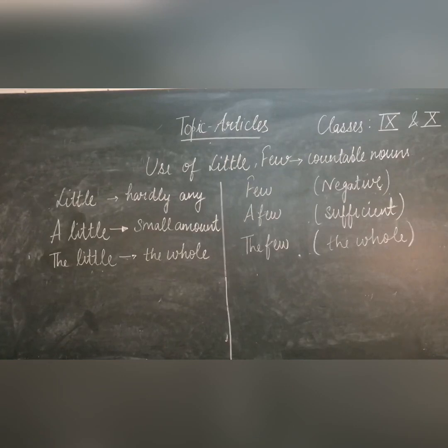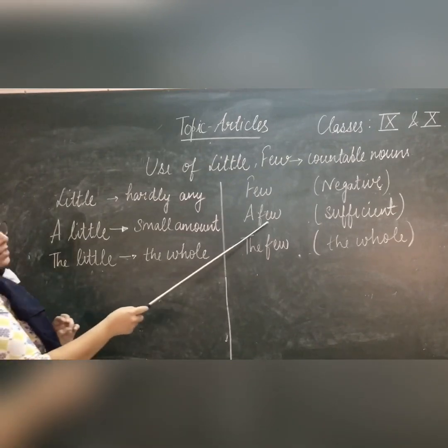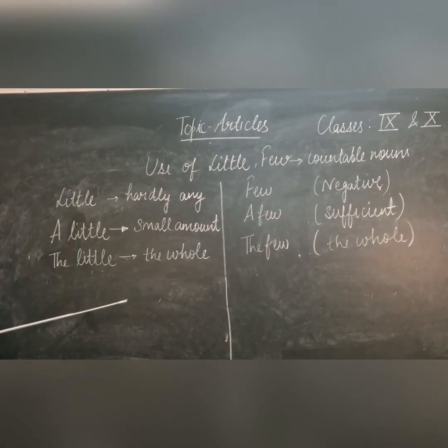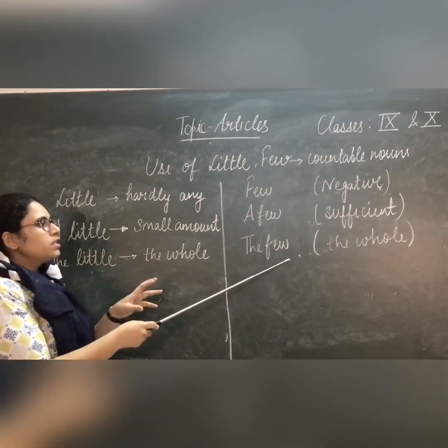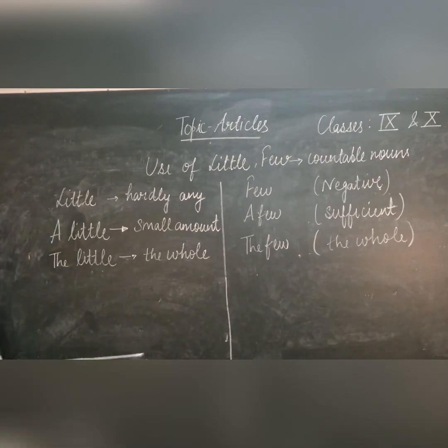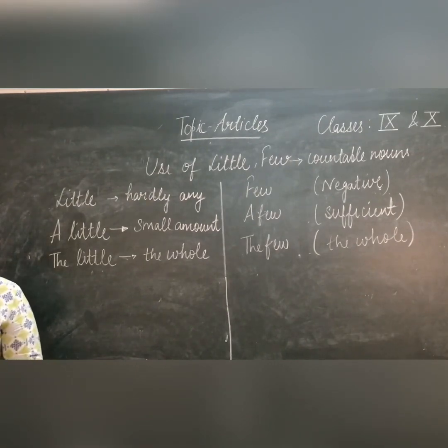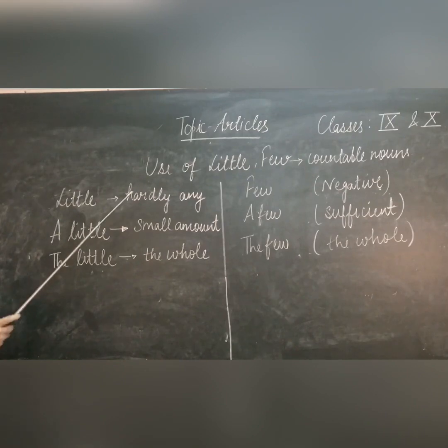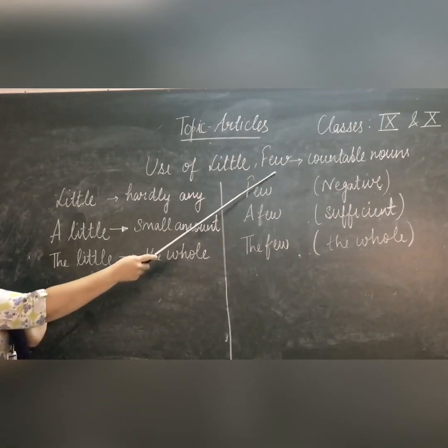Since it was raining heavily, a few people only turned up for the party. Next is the few, again a small amount but the whole. The few people who had come for the party left before 8 p.m. So this is all about the topic little and few.